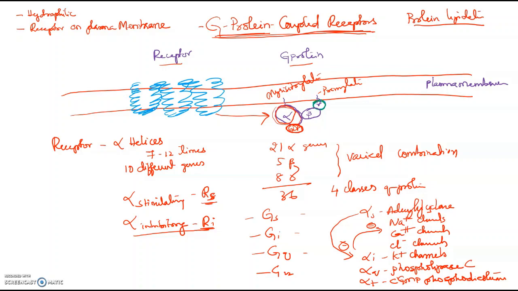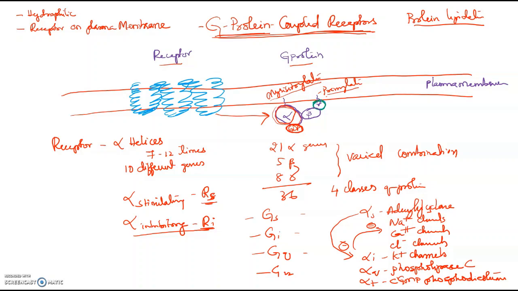Prenylation and myristylation are processes wherein, if a myristic acid is attached to the protein, it is called myristylation. If an isoprenoid unit is attached, we call it prenylation. So these proteins are attached to the lipid plasma membrane by protein lipidation. Two things are required: the alpha subunit by myristylation, and the beta gamma subunit by prenylation. All right.